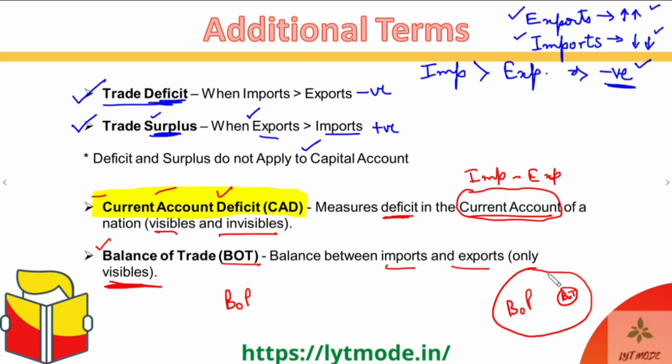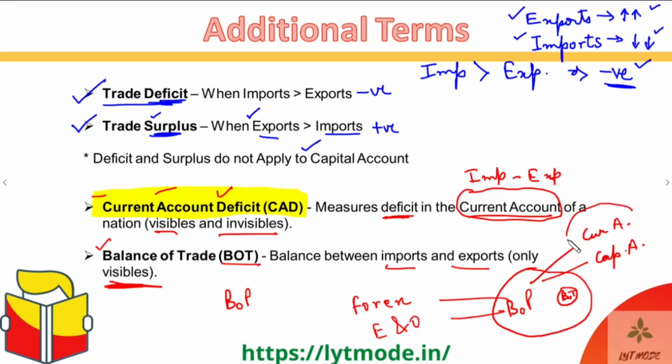Okay, so BOP has sub components like current account, capital account, and then it has the forex reserve changes, and then it has the errors and omissions. All of these are a part of the BOP, but for BOT we only consider the current account, and that too not as a whole, but merely the visible part of the current account is considered.